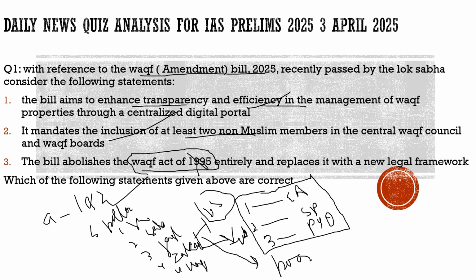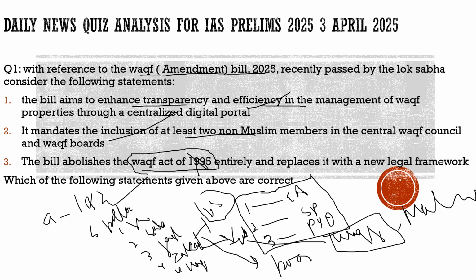And whether it is property or wealth, when it is given in the name of God, then there would be people who will manage this property. When it is given in the name of God, it becomes the waqf. What does it mean? That person is giving it to God. Now God will decide what will happen with this property. And this waqf property is managed by the waqf board. It is managed by the mutawalli. These are the people who manage this waqf property. So here the question is, with this amendment bill, it is with respect to the management of this waqf property.